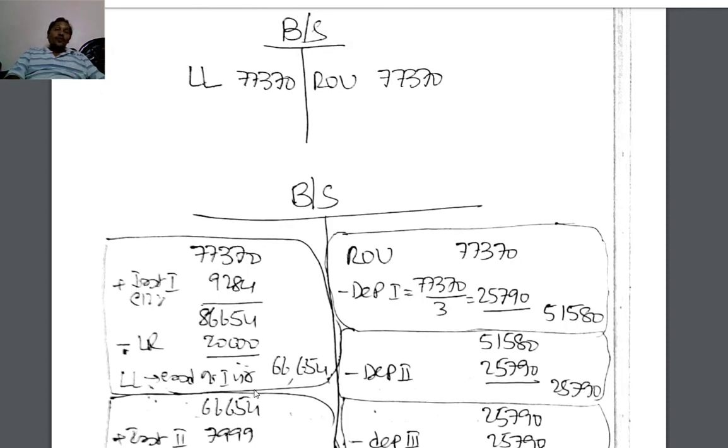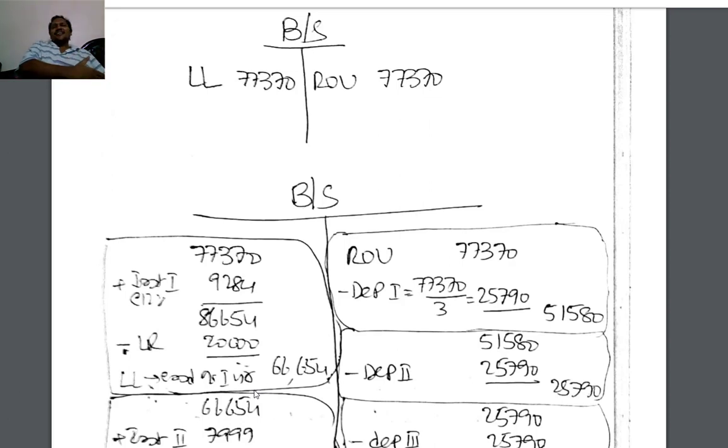Now we'll write the accounting entries also. Initially, we are creating a lease liability of 77,370 and a right of use asset of 77,370.